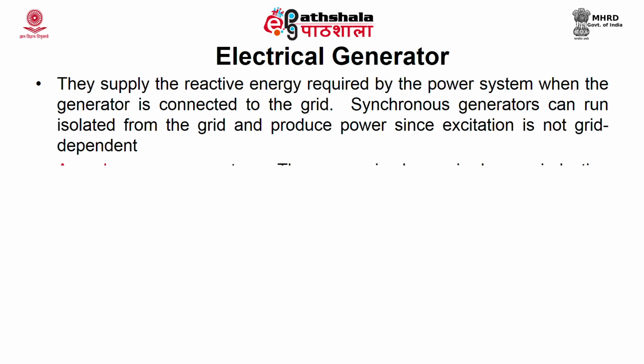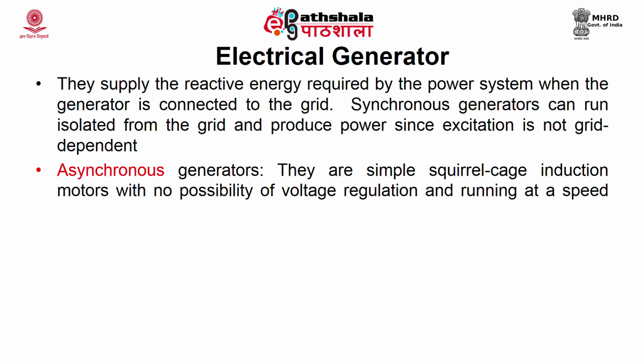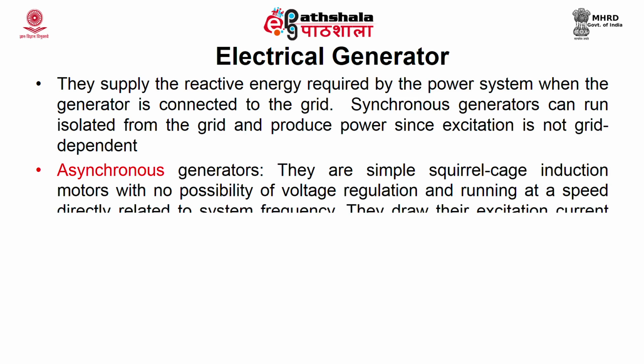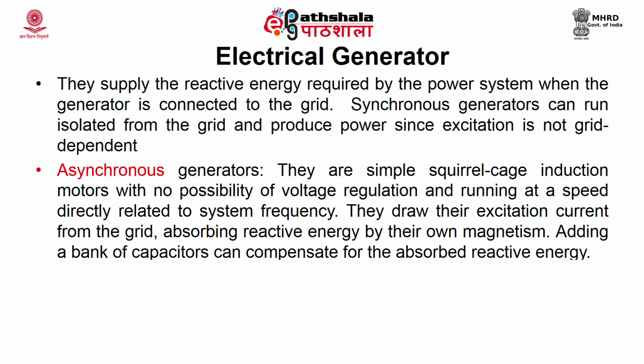Asynchronous generators are simple squirrel cage induction motors with no possibility of voltage regulation and running at a speed directly related to system frequency. They draw their excitation current from the grid, absorbing reactive energy by their own magnetism. Adding a bank of capacitors can compensate for the absorbed reactive energy in this type.